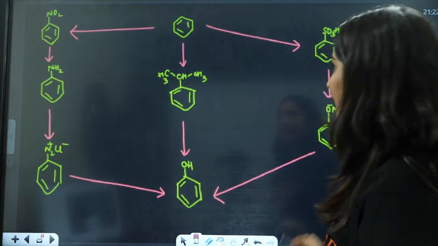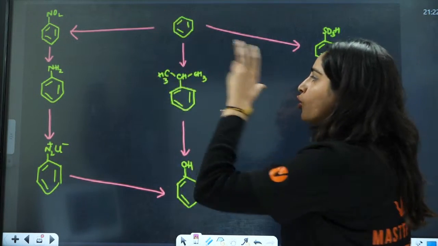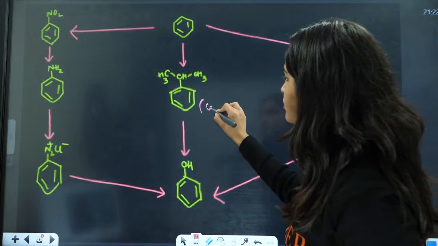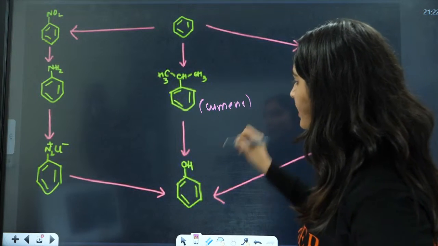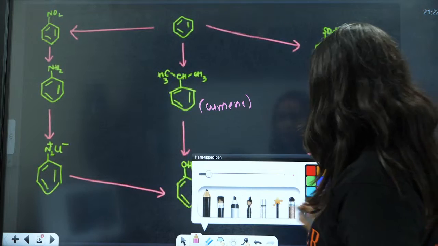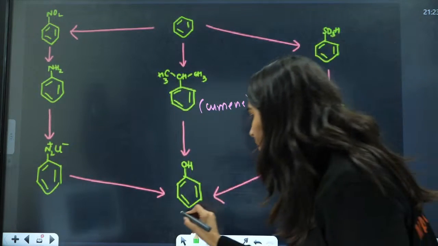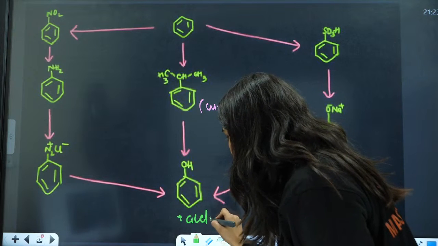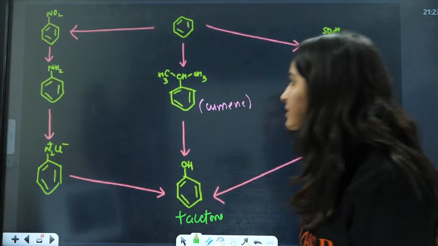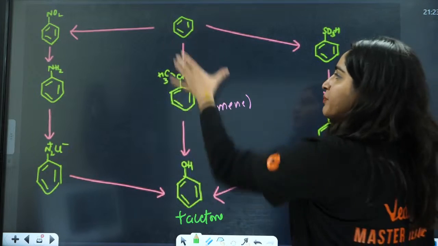See everyone, benzene to cumene. This is called cumene, okay? This is the cumene process, everyone. Benzene to cumene, you will have phenol plus acetone. What are the reagents used in this case? This is the cumene process.